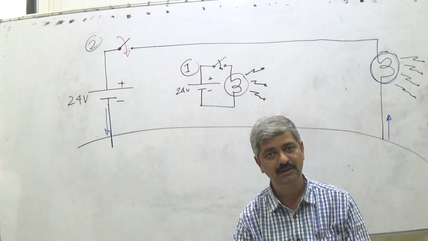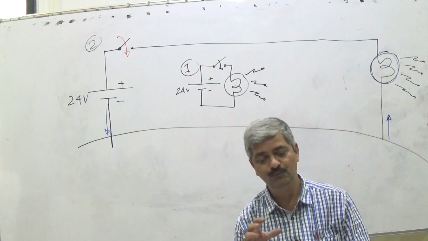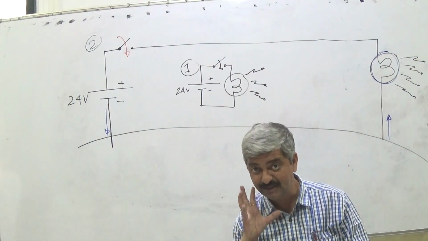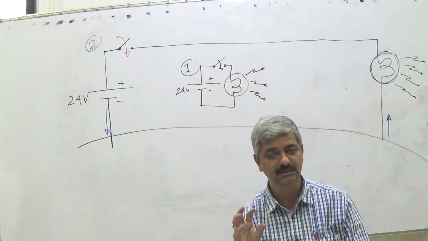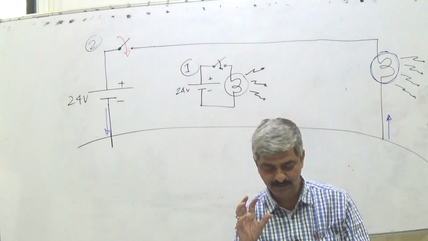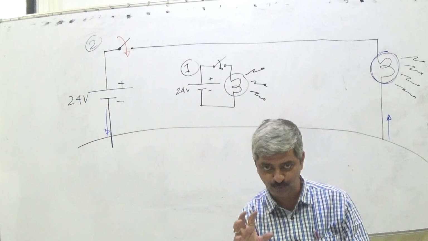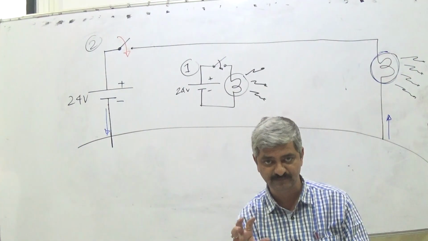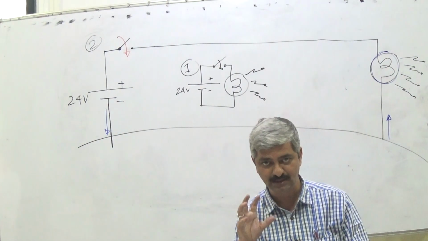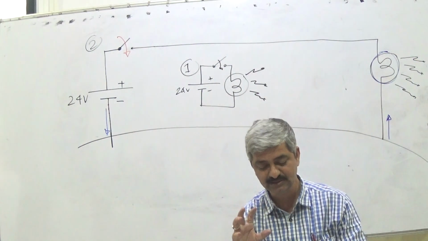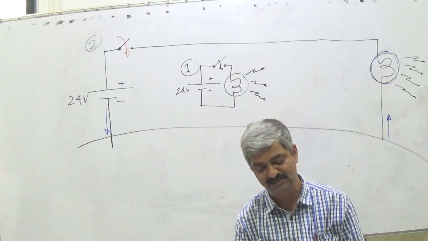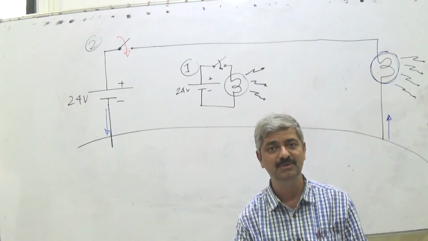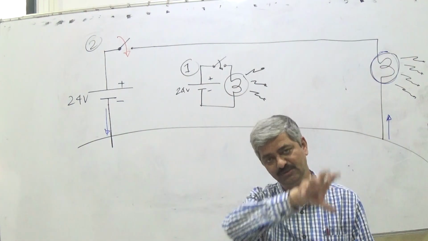So electrons, listen very carefully, normally the balance of protons and electrons is, the natural tendency is such that the balance should be achieved.